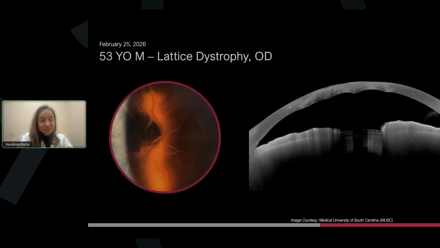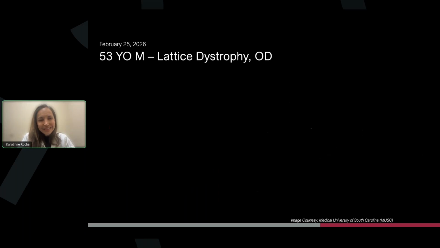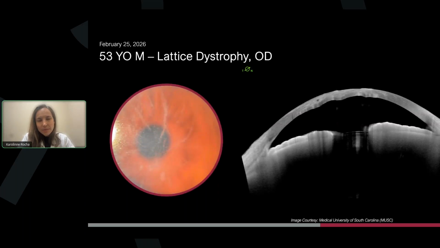A lot of different cases we see, but this is a patient with corneal dystrophy, lattice, very severe, and he had a transplant in the fellow eye. This is his better seeing eye. As we can see here, very regular, poor vision in both eyes. He had a transplant in the left eye, and he was seeing well for the first 4 weeks.